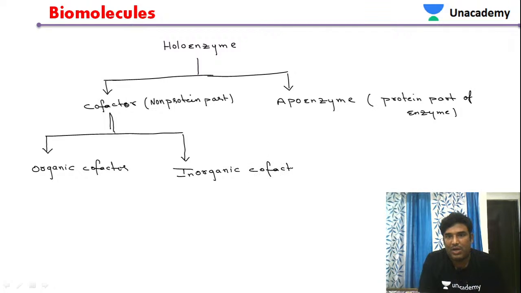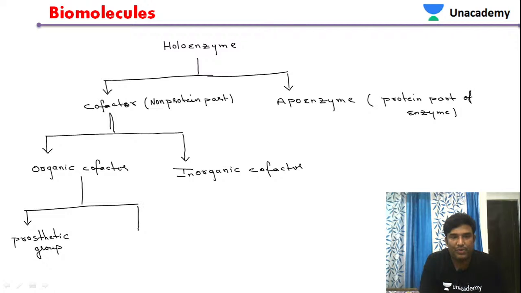The organic cofactor is further classified into two types, and it includes the prosthetic group and the coenzyme. The inorganic cofactor includes metalloenzymes.